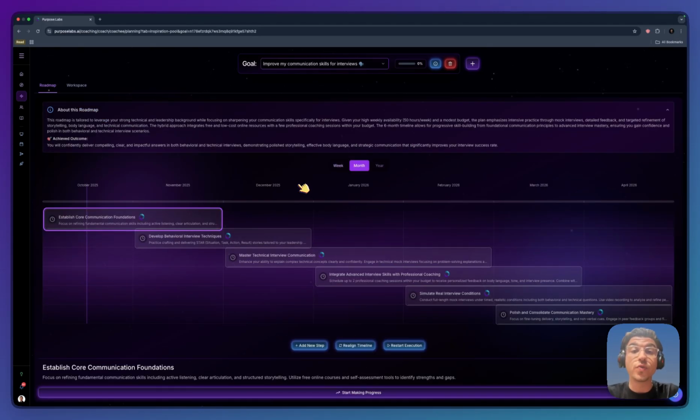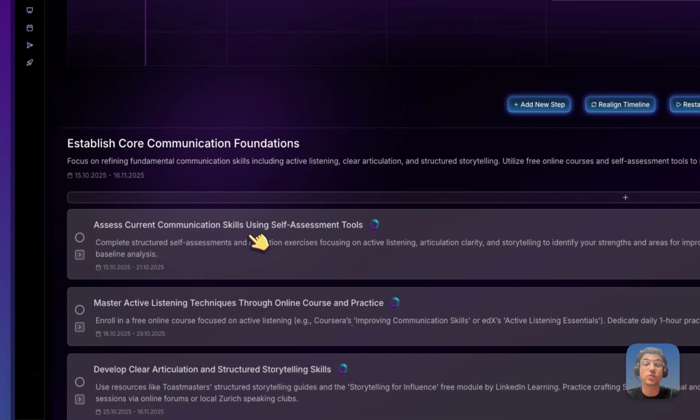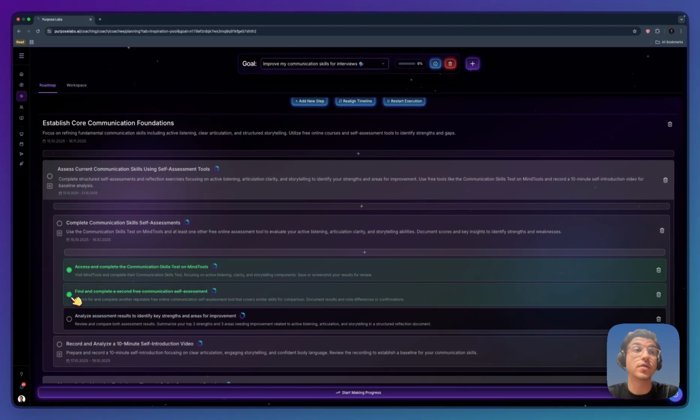Once your roadmap is generated, you will see a timeline planned with exact dates and a step-by-step roadmap of how you can achieve this goal. It consists of different steps that you can press to see the specific sub-items and tasks that you can work on to start making progress. When you have completed some steps, you can also mark them as done.